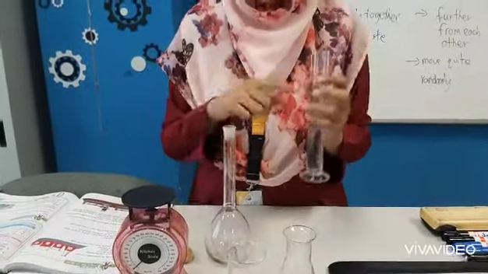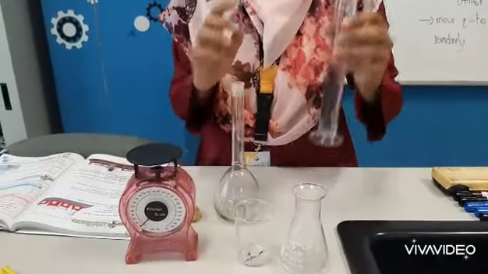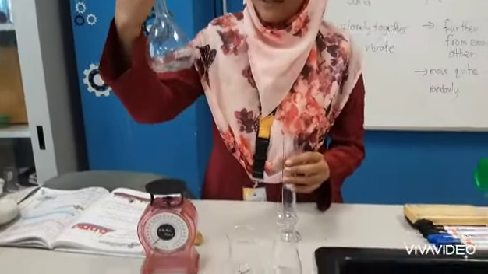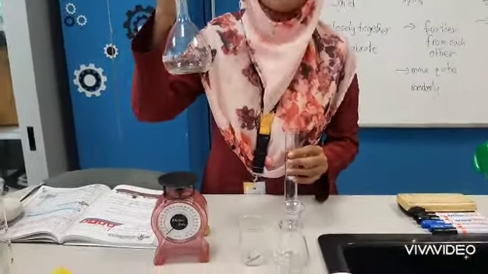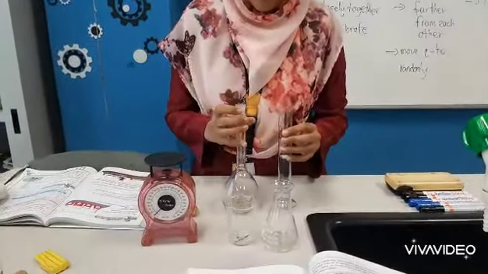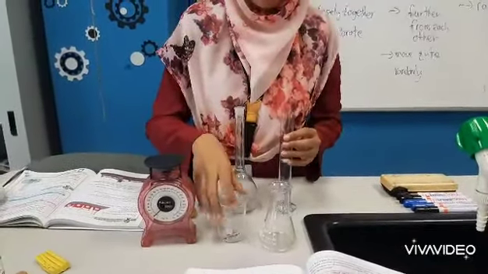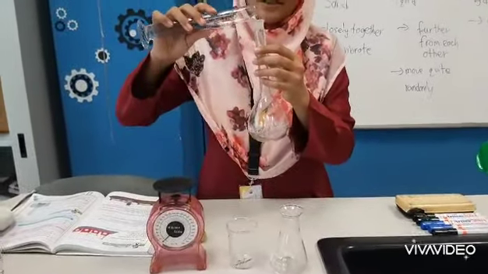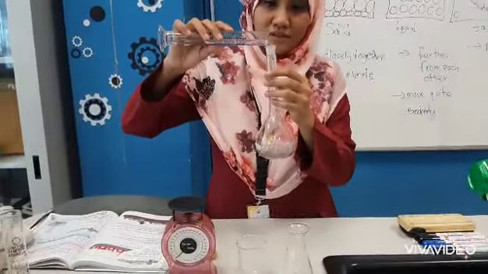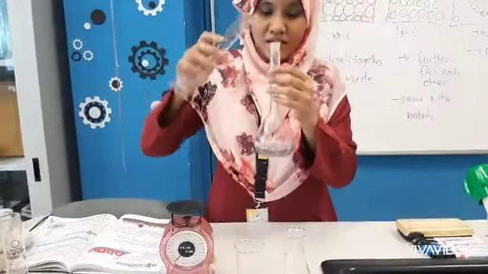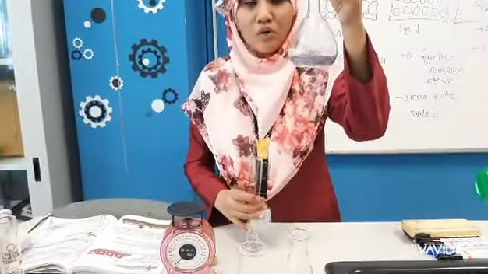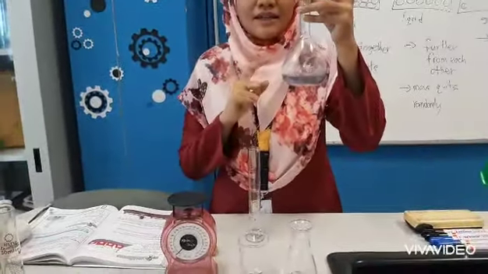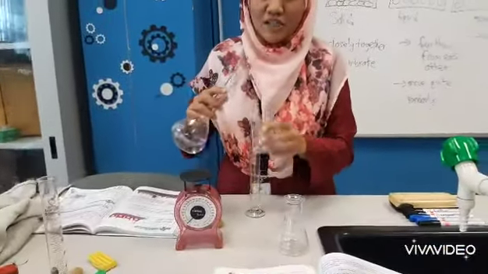I have different types of containers: a measuring cylinder, a volumetric flask, a beaker, and a conical flask. When I pour this liquid into them, the shape of the water changes according to the container, meaning that liquid does not have a definite shape.